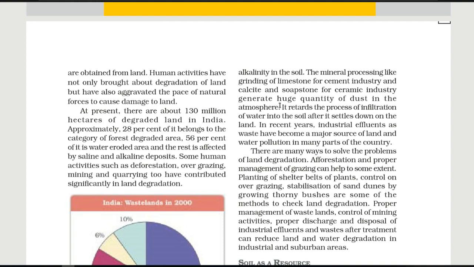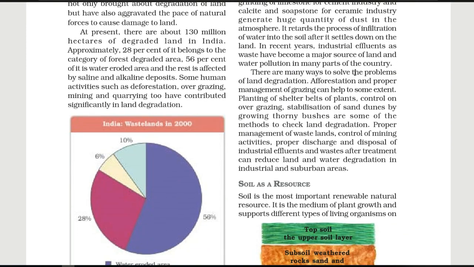In recent years, industrial effluents as waste have become a major source of land and water pollution in many parts of the country. Whatever waste the industries release has also become a headache for all of us. Because of that, day by day, the land is degraded and water pollution also increases in our country. There are many ways to solve the problem of land degradation, to save and conserve our land.